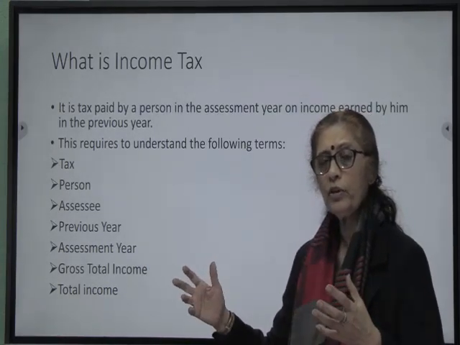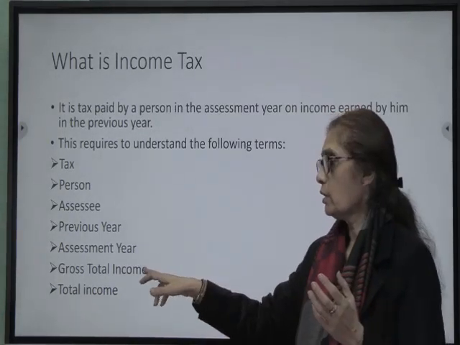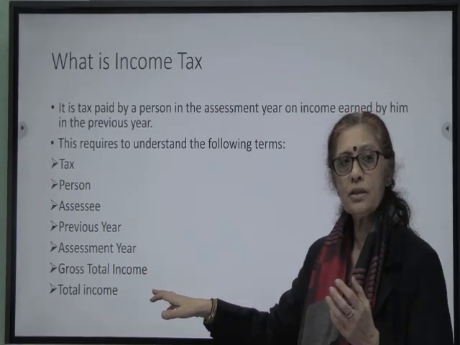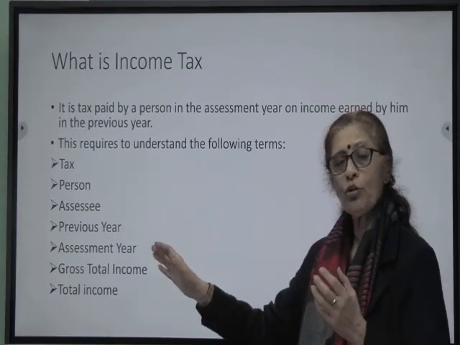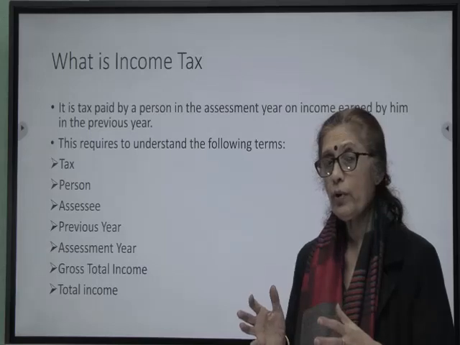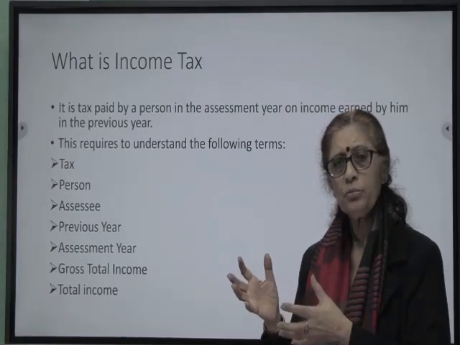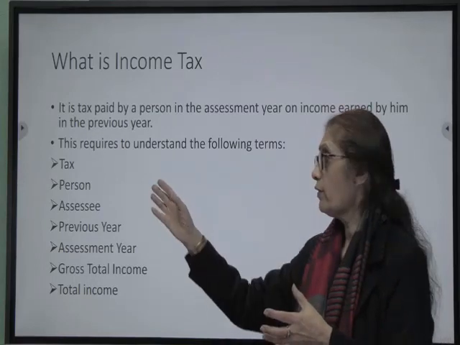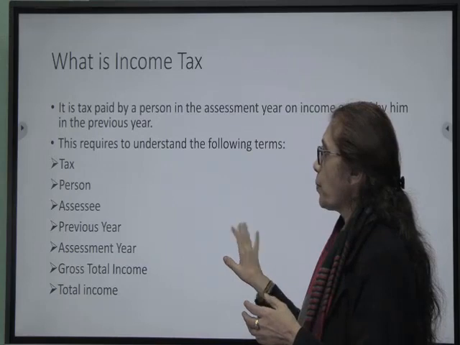When we talk of income, we need to be very, very clear of the income in two senses of the term: one, gross total income, and the second is total income. So let's talk of each of these concepts in sequence so that when we proceed with the subject in detail, we are very, very clear of what we mean by these terms.